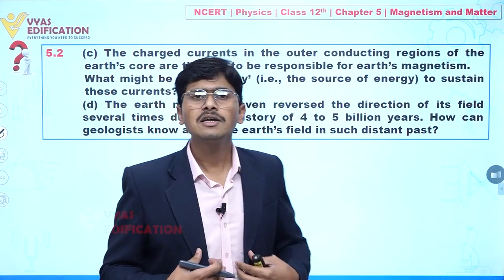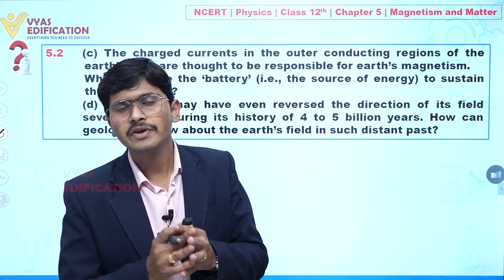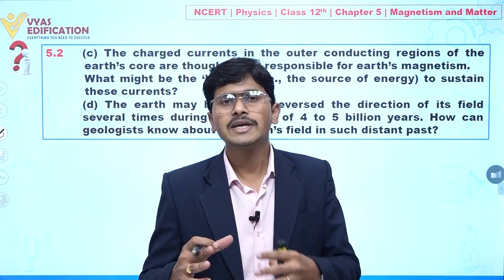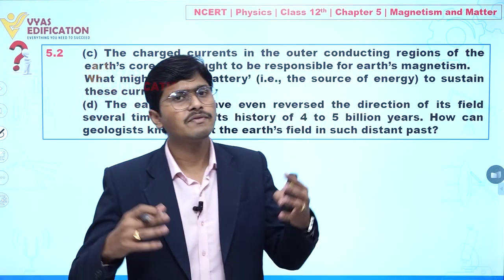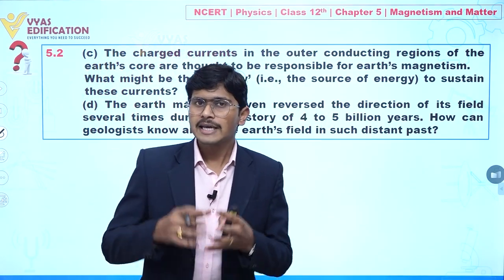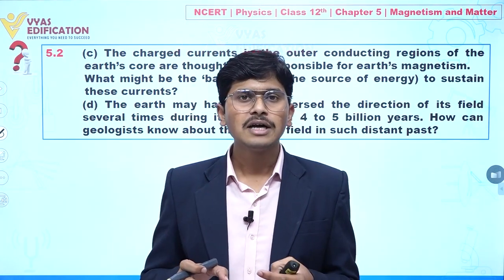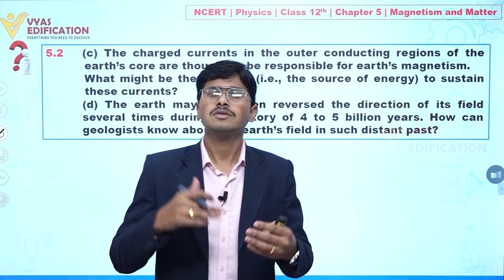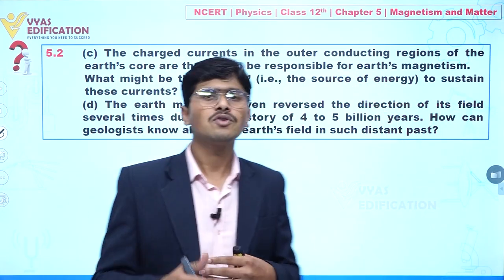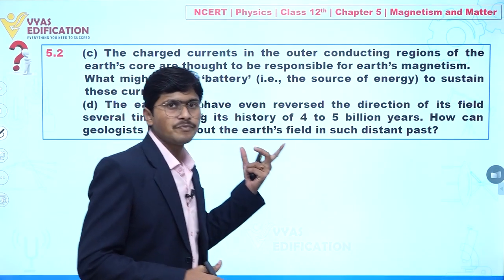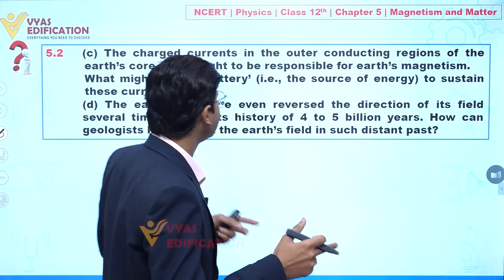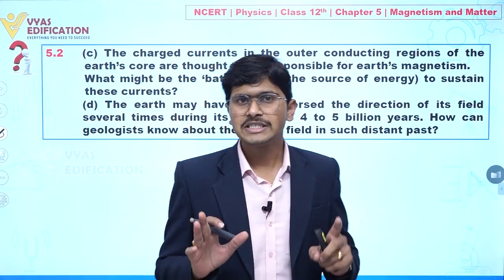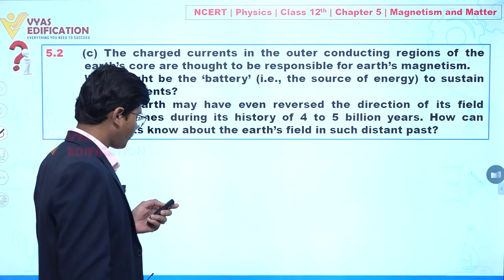Whenever there is some change in the magnetic field lines, that property is actually stored in rocks, or the magnetic materials that we have found on the surface of the earth. Clear? If we take that rock into consideration and find the properties of that rock, due to those properties we can say that over 4 to 5 billion years the earth changed the direction of its magnetic field several times. Clear to you? So this is all about part number D.